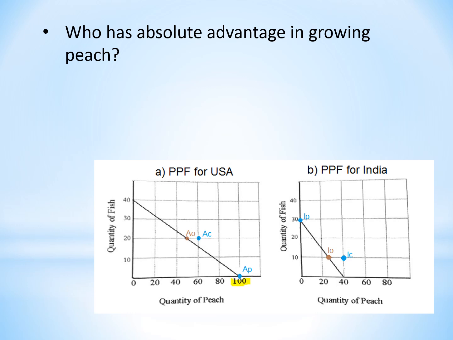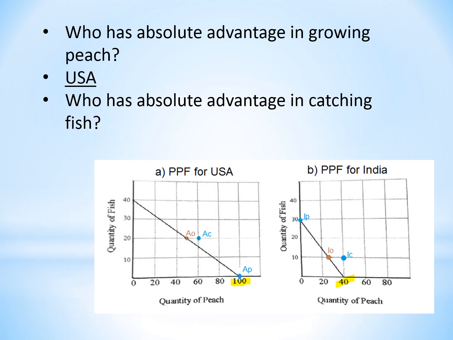USA, isn't it? We produce 100, India produces 40, so we have a higher productivity and we have absolute advantage. Okay. Who has absolute advantage in catching fish? We catch 40, India catches 30, therefore USA again has absolute advantage in catching fish.